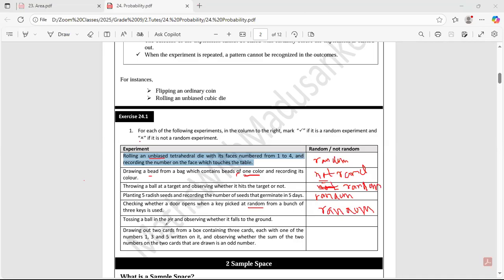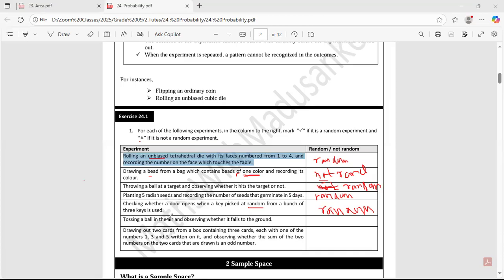Tossing a ball in the air and observing whether it falls to the ground. You are going to throw a ball to the sky and observe whether it falls to the ground. Is it random or not? Tell me.